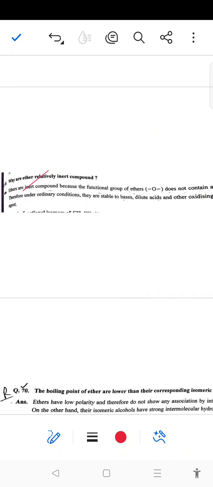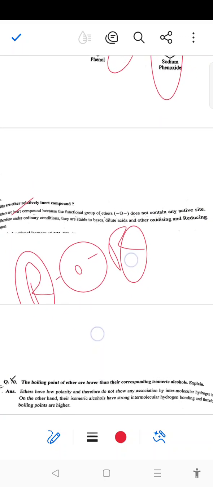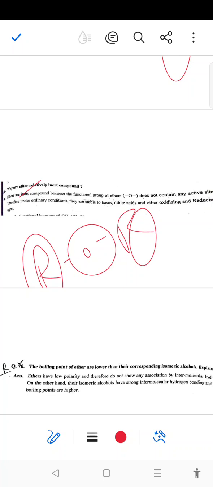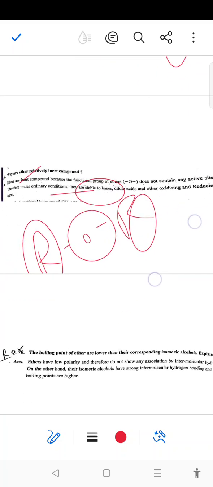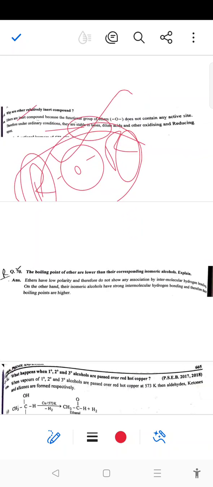Next, why are ethers relatively inert compounds? So as we know, in the case of ether, the functional group is O with alkyl groups on both sides, and it does not contain any active site. So therefore, under ordinary conditions they are stable to bases, dilute acids and other oxidizing and reducing agents, and that's why ethers are relatively inert compounds.